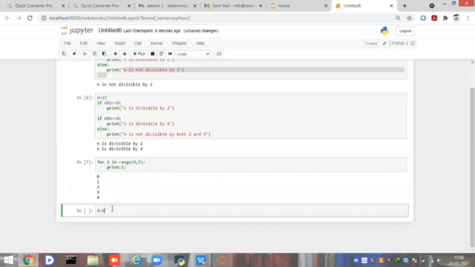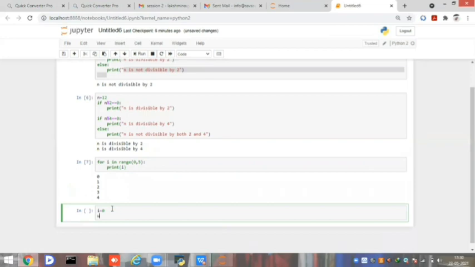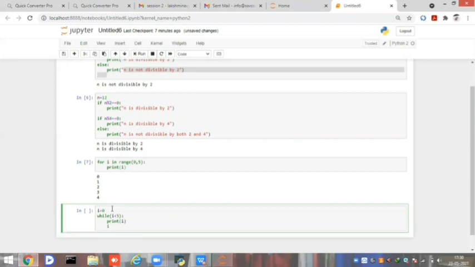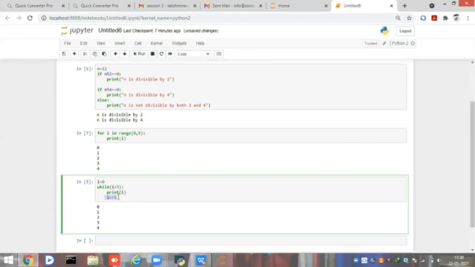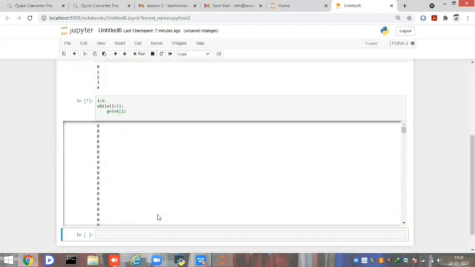Whereas for while, first I have to initialize the value, then I give while i is less than 5, and I am printing that i value, then I am incrementing that i. In the same way the answer is also the same. What happens if I forget to give this i plus equal to 1? Let's see. See, we'll get 0 0 0 and it won't stop. It will keep printing the value 0 without any halt.